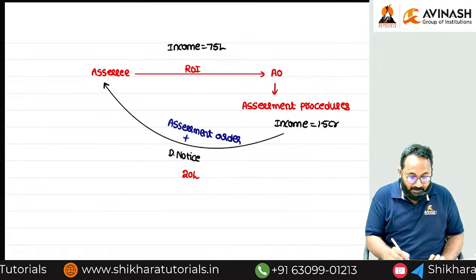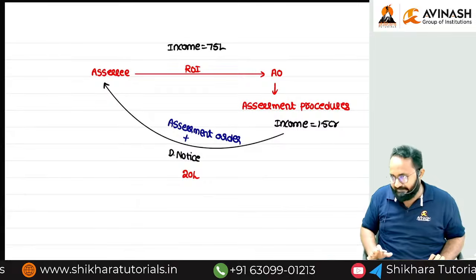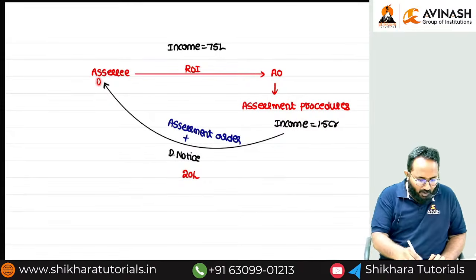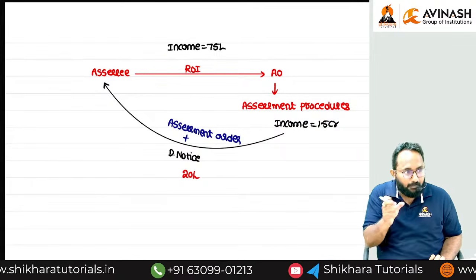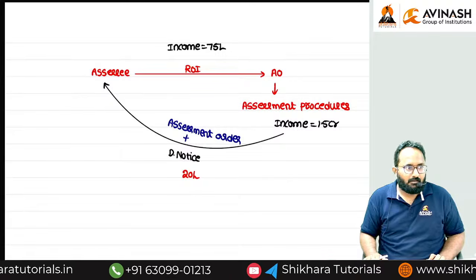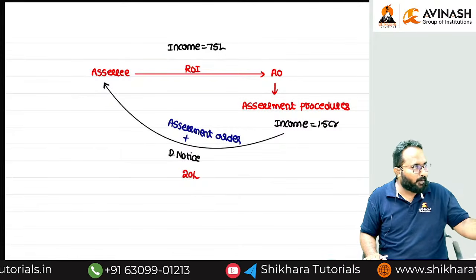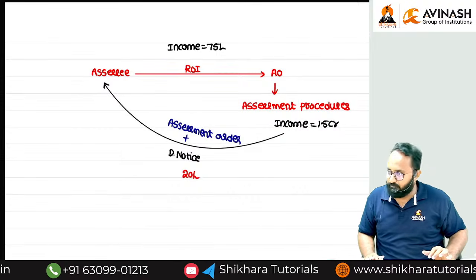So first, by way of issuing the demand notice, we want to collect the tax. If I am not paying the tax, then they have to start the recovery procedures. What do you mean by recovery procedures? The attachment of movable and immovable property, by using that they will recover.